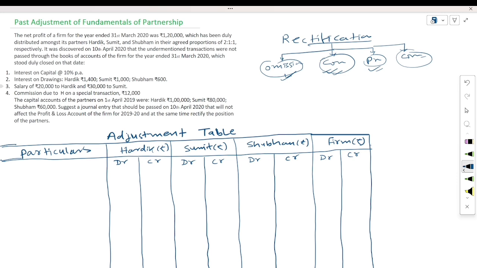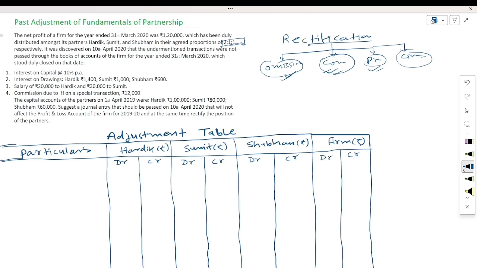Now first of all, we will have to understand the problem, what type of error is happening here and how this will be rectified. See here, this was the net profit of the previous year, 1,20,000, which has been duly distributed among its partners Hardik, Sumit, and Shubham in their agreed profit sharing ratio. It means net profit has been distributed among the partners in the agreed ratio. There is no problem in the distribution of net profit.